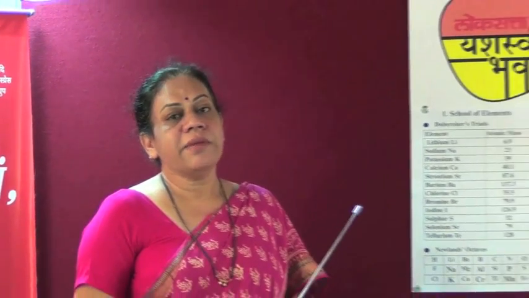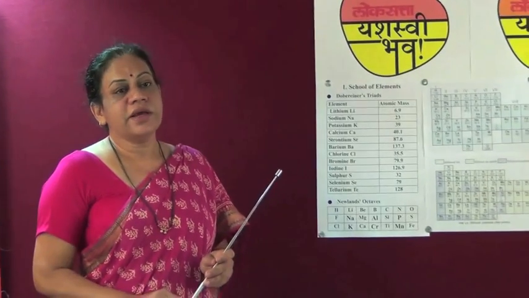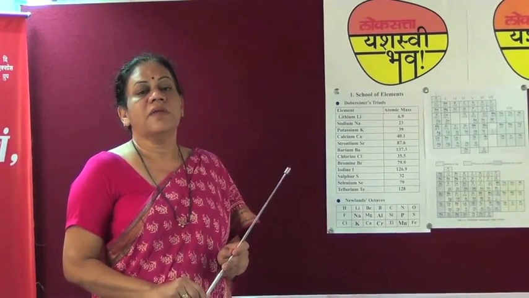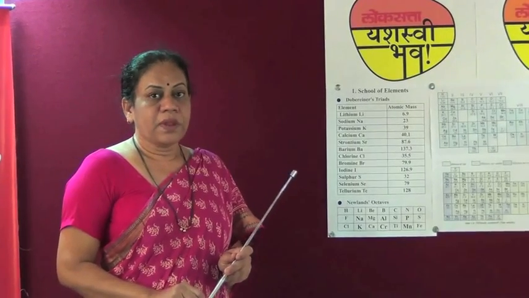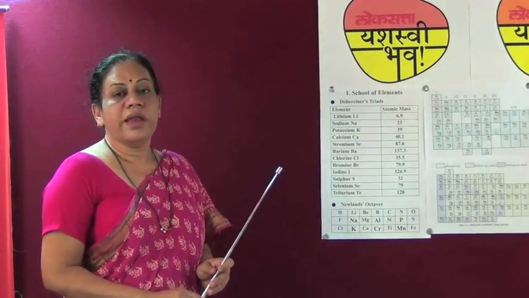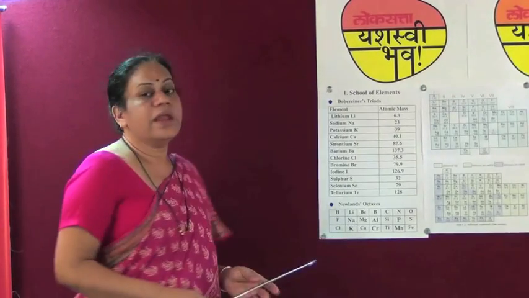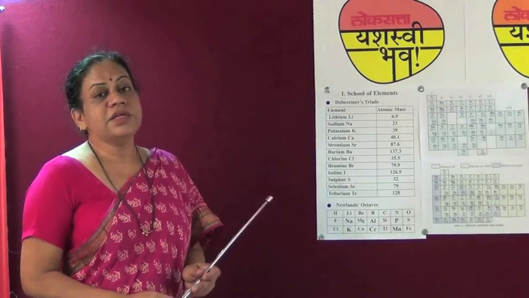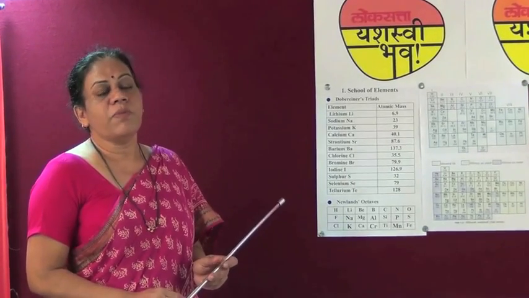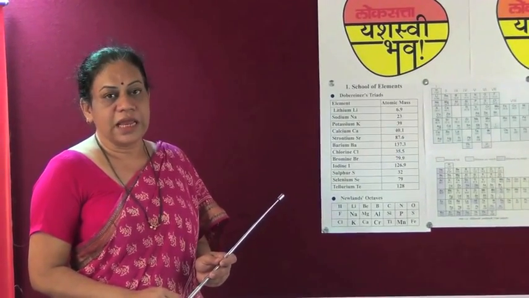Then came into existence Newlands' octaves method of classification. The British scientist named Newlands put forward his theory of classification of elements, which is called the octaves theory. According to this classification, the elements were arranged in the increasing order of their atomic masses in such a way that every 8th element had similar properties to those of the first element.